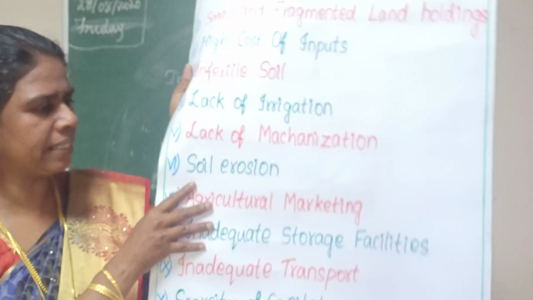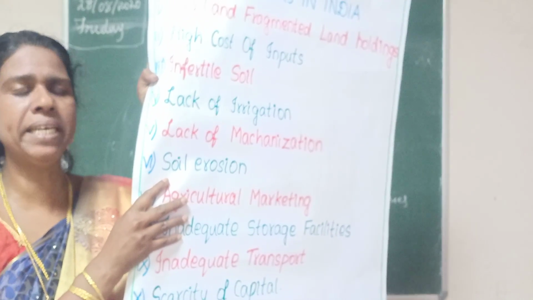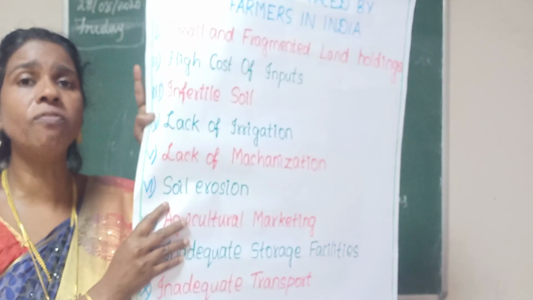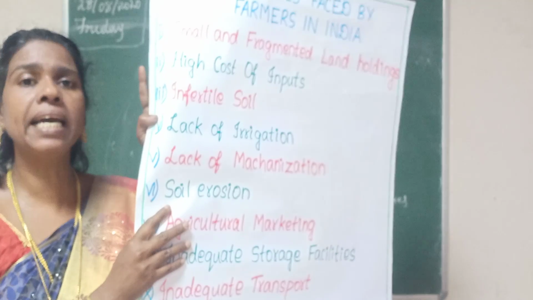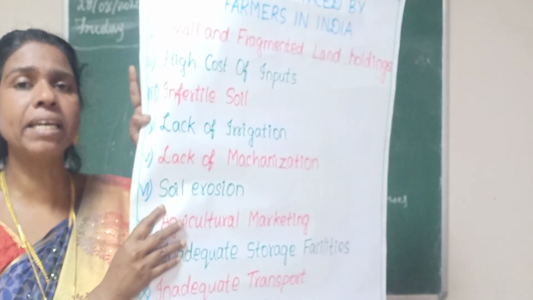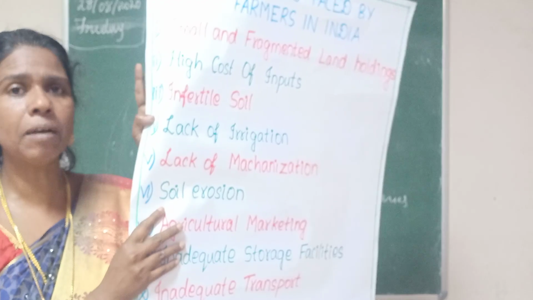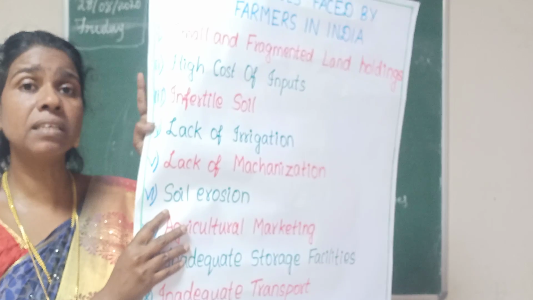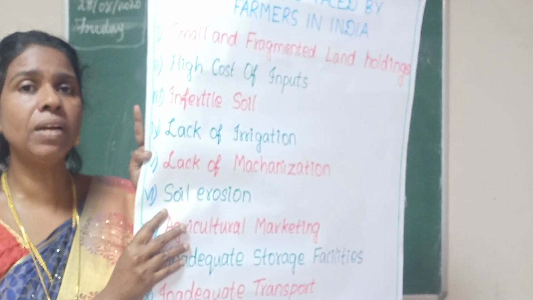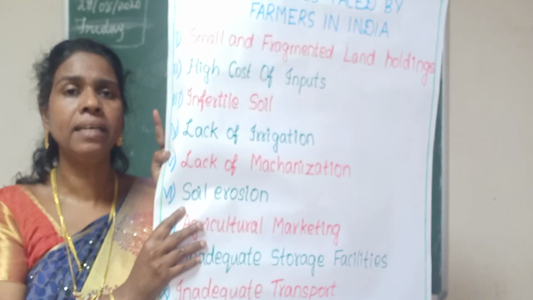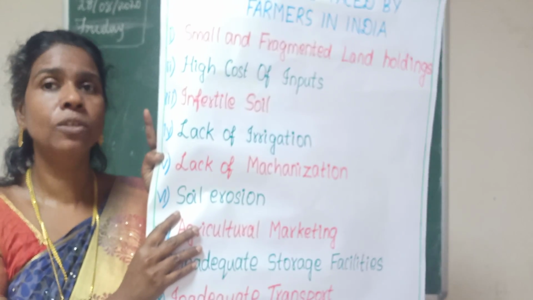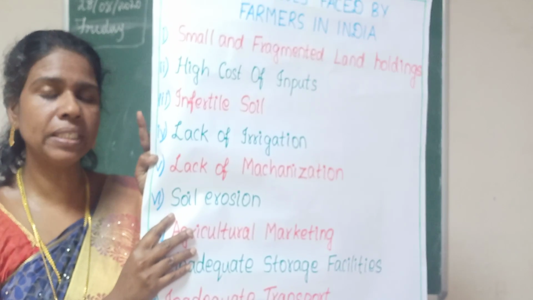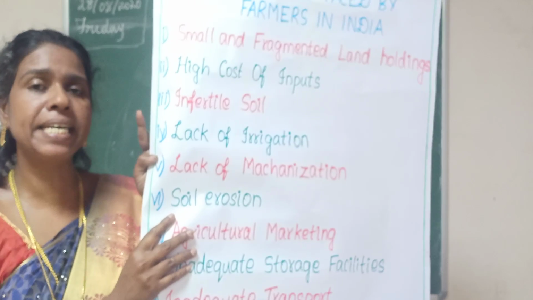Then the next one is soil erosion. Soil erosion occurs due to lack of trees and overgrazing. Because of that, the soil loses its fertility. Because of wind and water, soil erosion happens. So because of that, the soil loses its fertility, and that area's soil cannot be cultivated. So this is one of the main problems faced by Indian farmers.